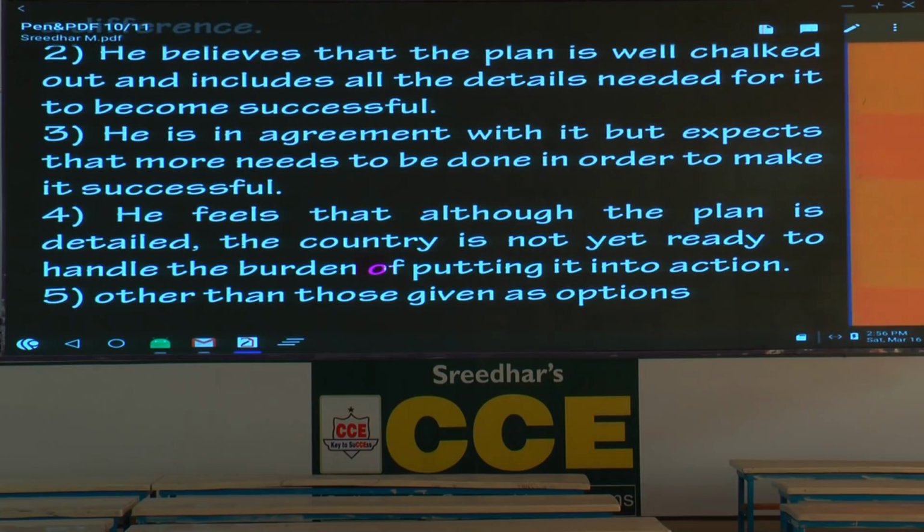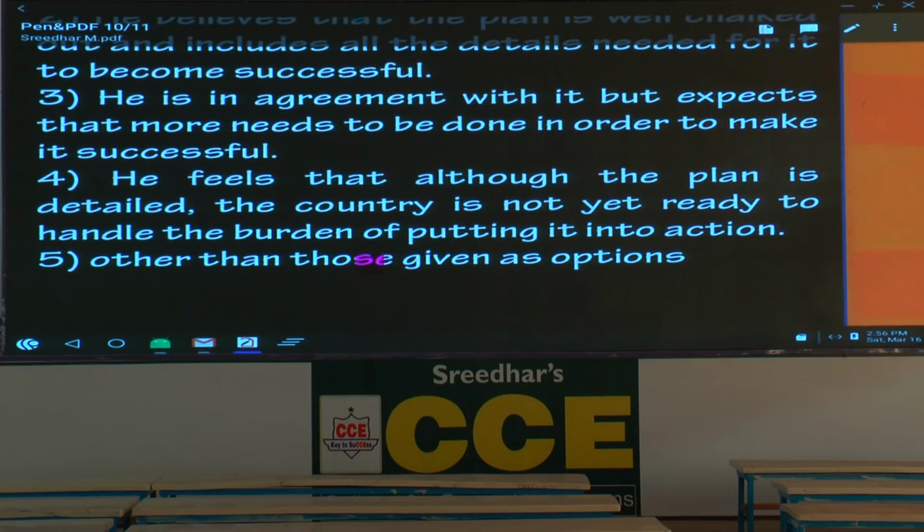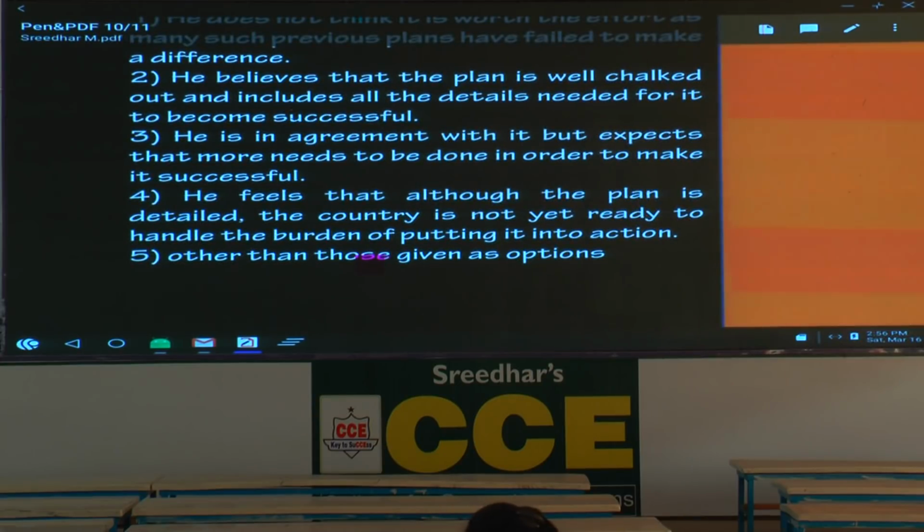This is right. He feels that although the plan is detailed, the country is not yet ready, not correct, other than those given as options. The writer is in agreement, but he has certain reservations. He talks about some limitations. So what is the answer here? The third option is the answer.